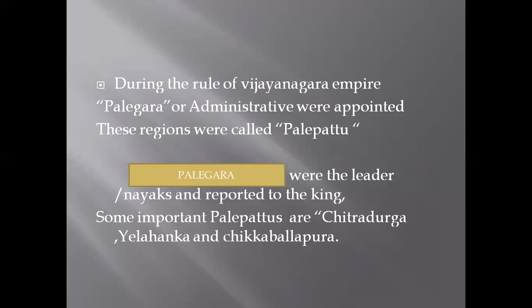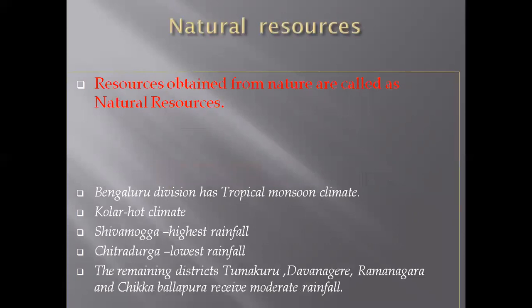And what is the work of that person? He reported to the king. He had to report each and everything to the king. Some important Padepattus are Chitradurga, Yelahanka and Chikkaballapura. These are the Padepattus who look after Padegara, when it happened in the Vijayanagara Empire time. These are the things.